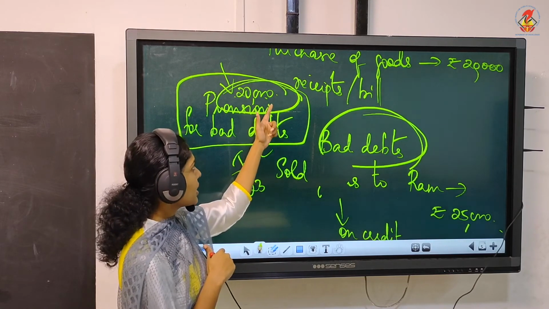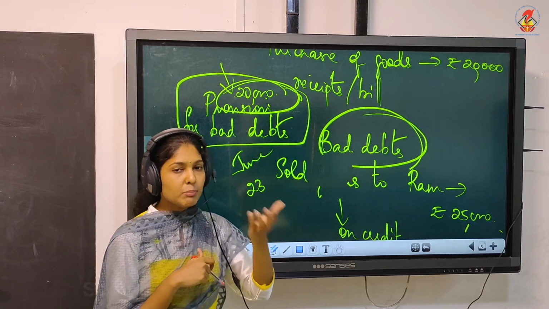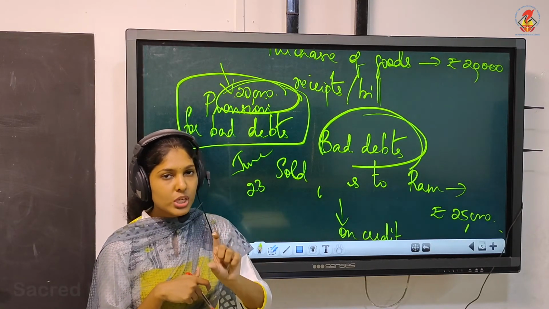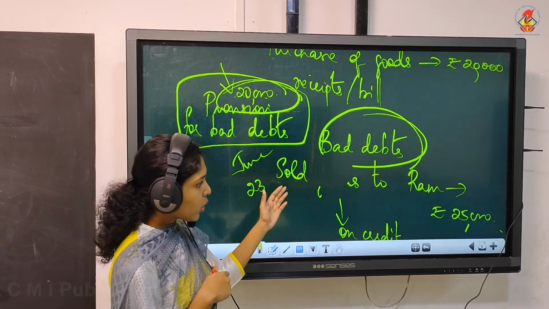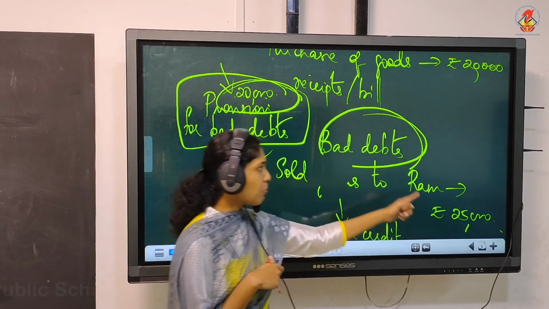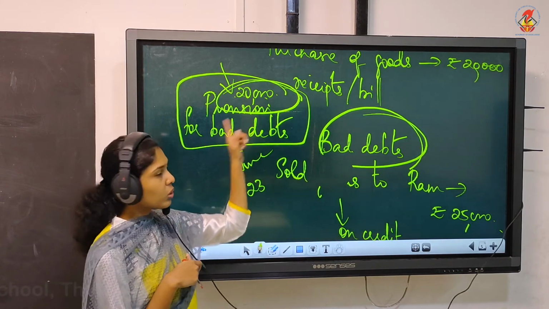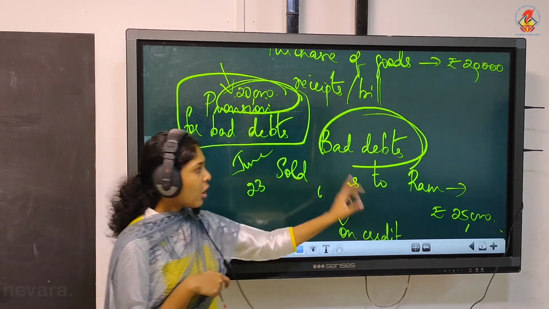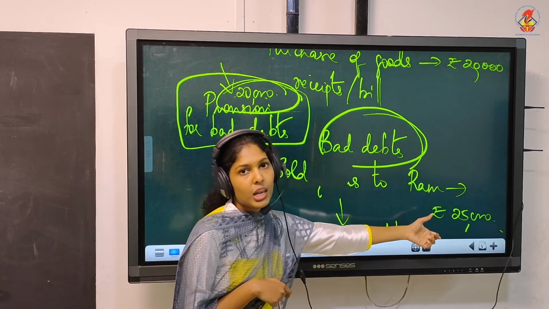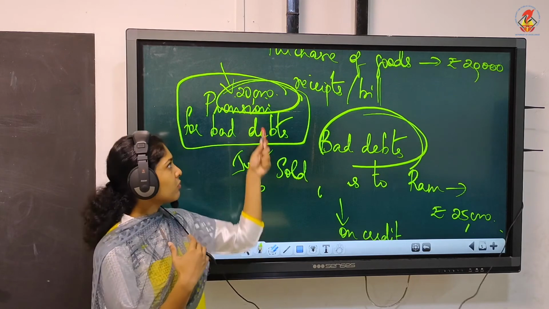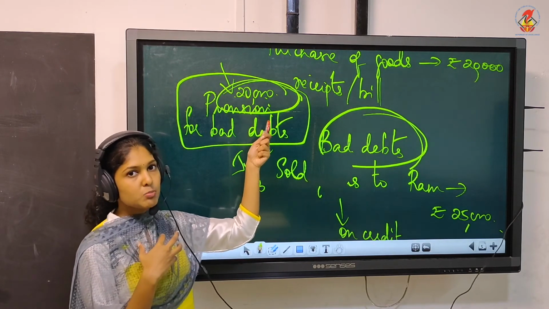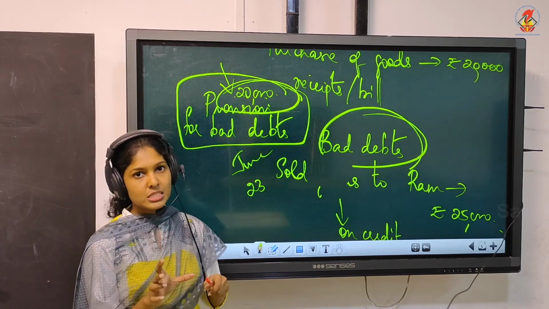So this figure 20,000, when you kept it as provision, that was just an estimated figure. But in reality, what happened? Your bad debts is much more than that. We can meet only 20,000 out of these. Out of this, again we have a loss of 5,000, which we can't meet right now. Because we kept this provision based on estimation.